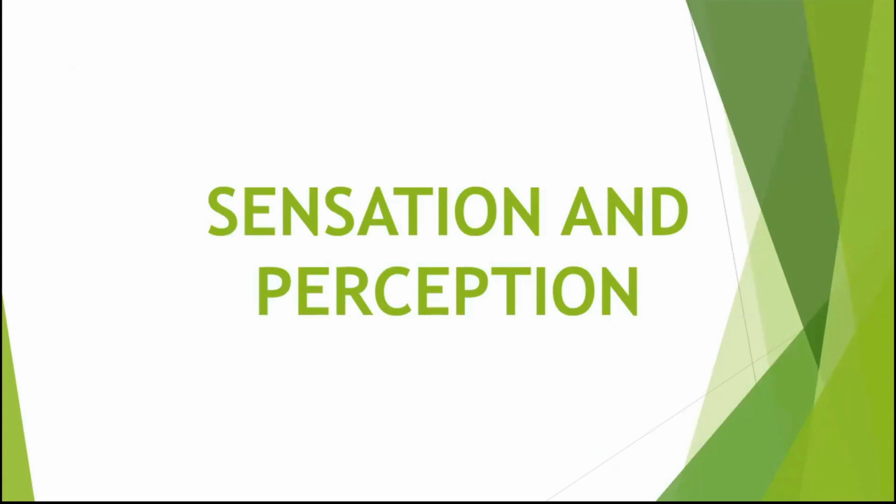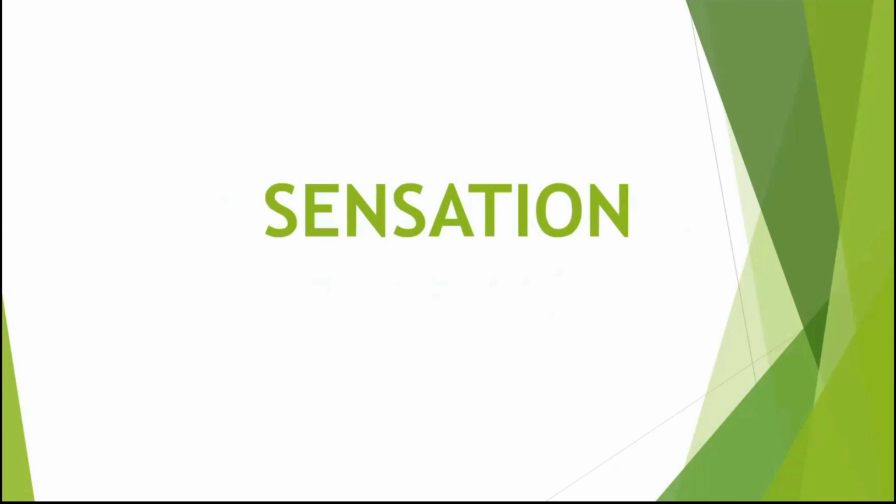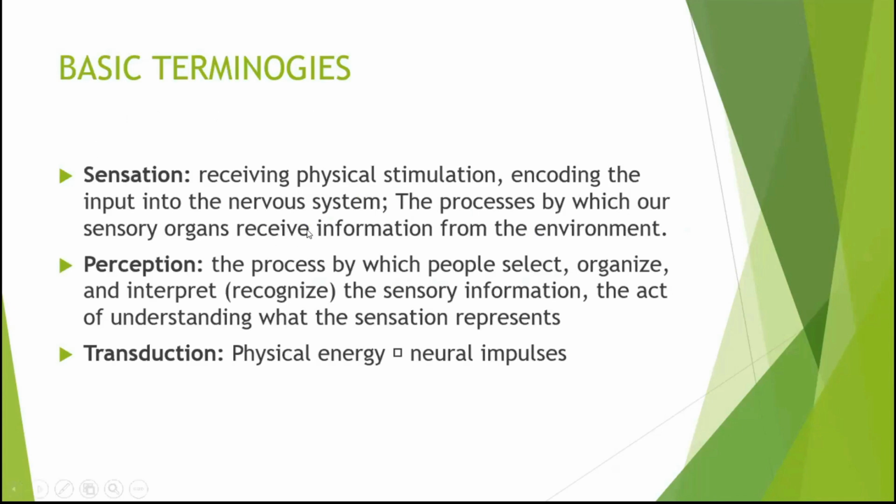So now you already know the parts of the brain, and how things work in the brain. Now let's see how we actually have this thing called sensation and perception. How do we get to have sensation and perception? Okay, so let's start with sensation. These are the basic terminologies that you need to understand before we continue. First is sensation. This is when you actually get something from everything, for example touching things, tasting things. That's sensation. That is how you receive your physical stimulation.